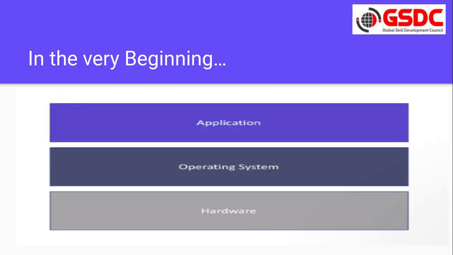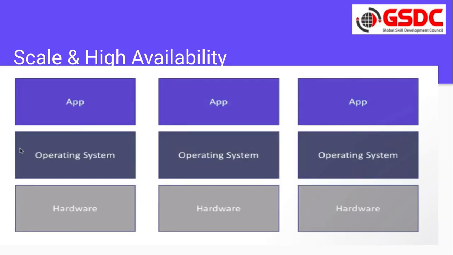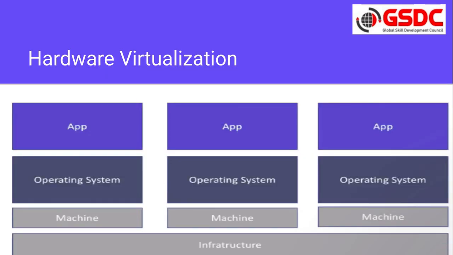Now in the very beginning we had hardware, operating system, and then application. This is what we have seen. Then to scale, we add another hardware, another operating system, another app. This is how we were scaling and providing high availability. But now with virtualization, on a single infrastructure we start the guest OS, then the operating system and the app. With the help of virtualization, this is how we give scaling and high availability.